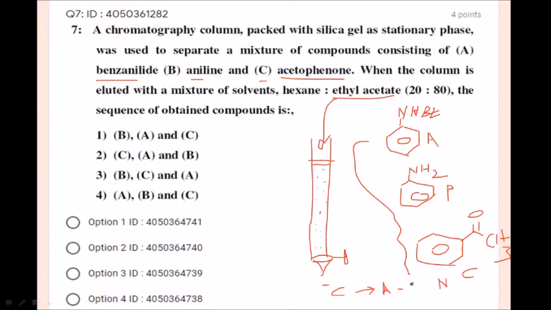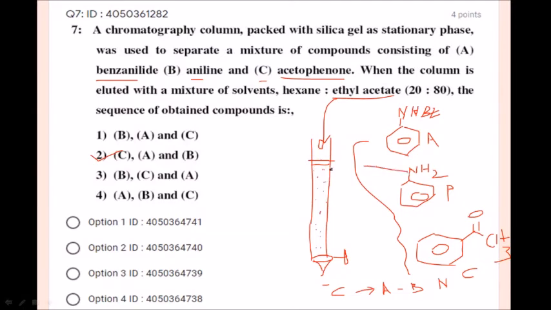It is very simple, students, to understand. This is silica gel column chromatography, and it follows polarity. Based on the polarity of the compounds, the non-polar compounds will be eluted first. Among these three compounds, acetophenone is the most non-polar, so the C compound is eluted first, then followed by benzanilide, followed by aniline. So among all four options, this is CAB. Option number 2 is the correct option, students. It follows polarity. At the same time, in other words, I can say it another way also: aniline is basic in nature, and silica gel is acidic in nature.